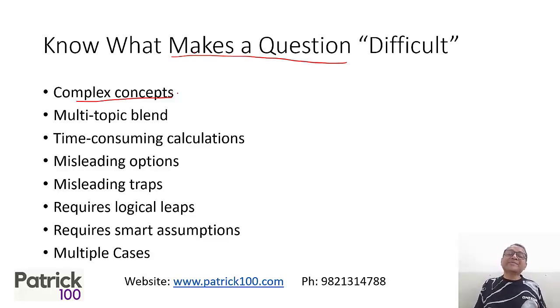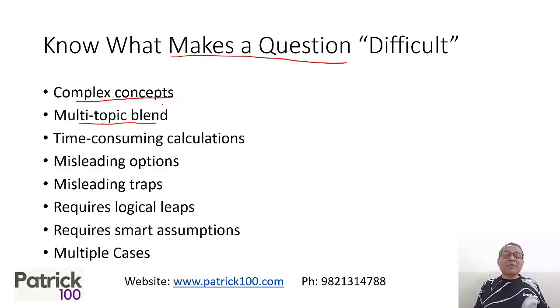Normally in the CAT the concepts are easy, not difficult, but sometimes the concepts are complicated. It can depend on person to person. I may find a concept difficult, you may find a concept easy. But check out, is the concept tough? Are you able to understand the concept, or is the concept really tough? Most of the tough concepts normally don't come in the exam, so if you find a question with a lot of complex concepts, you can skip it if you find it difficult to comprehend.